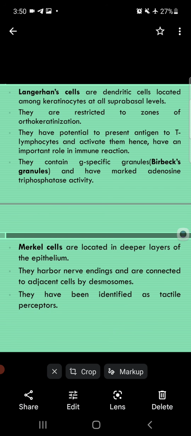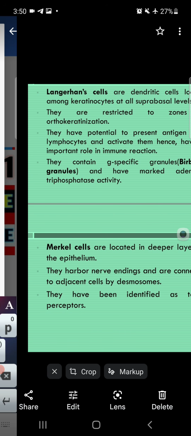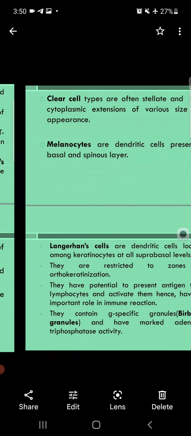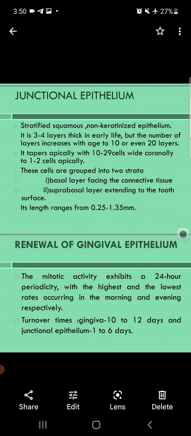Now, Merkel cells are located in the deep layer of the epithelium. They harbor nerve endings and are connected to adjacent cells by desmosomes. They have been identified as tactile receptors. These are the tactile receptors. This is all about gingiva, and these are all important MCQ points.